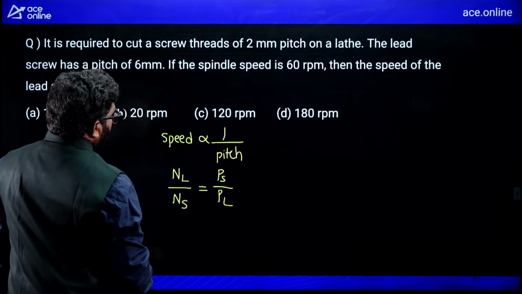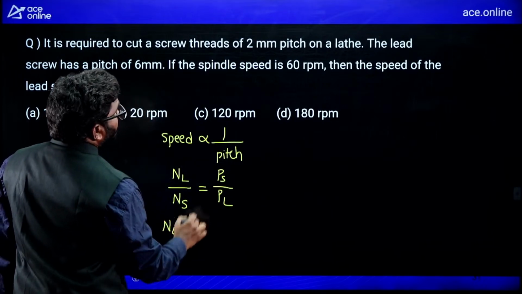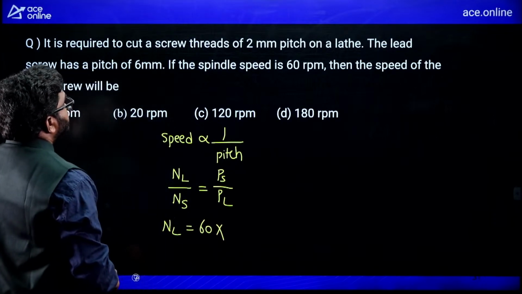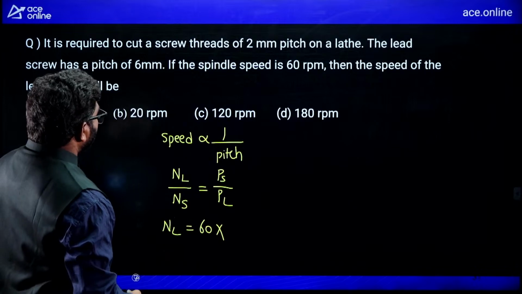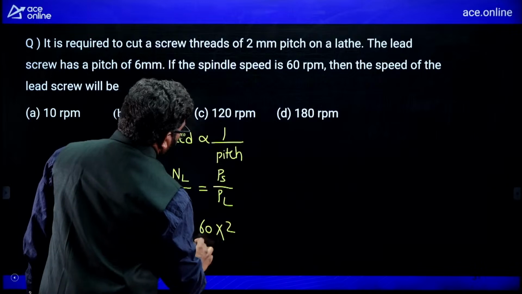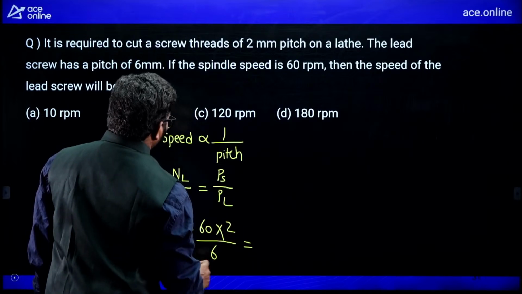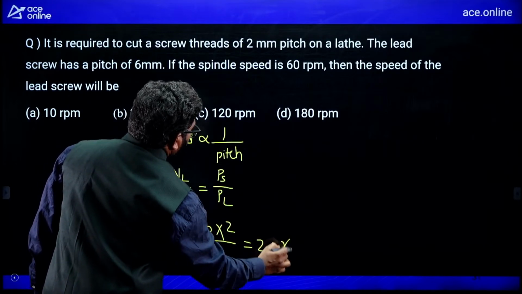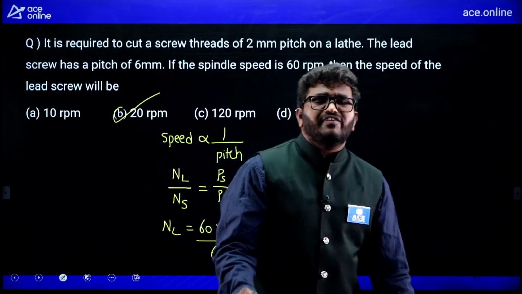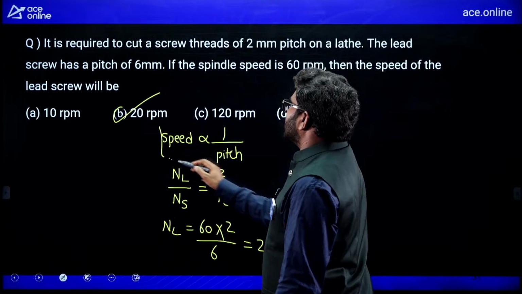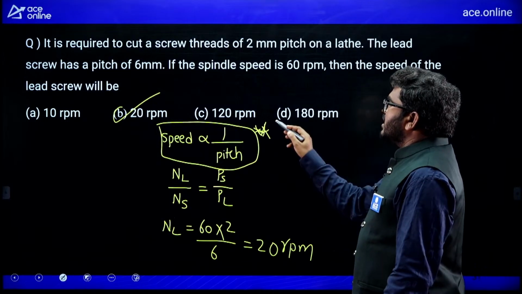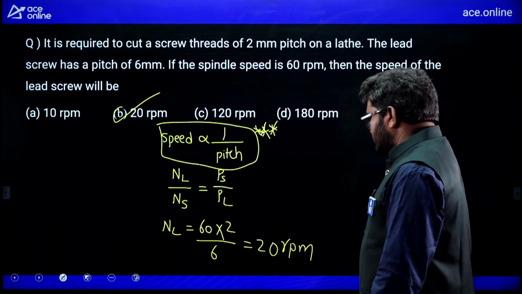Now speed of lead screw is equal to 60, the spindle speed, into spindle pitch by lead screw pitch, 2 by 6. From this you get 20 rpm. The lead screw speed is lesser than the spindle speed, so 20 rpm. It's a very simple question, but if you know this relation, you will get this one. Easy question, important question also.